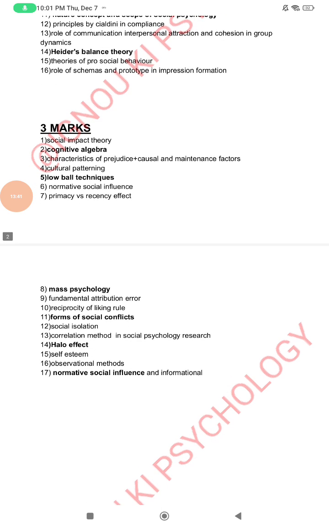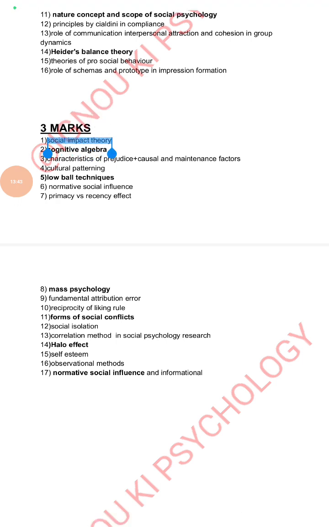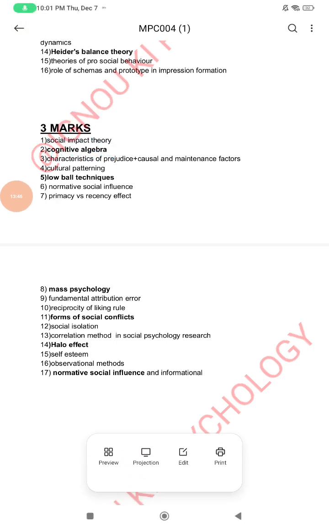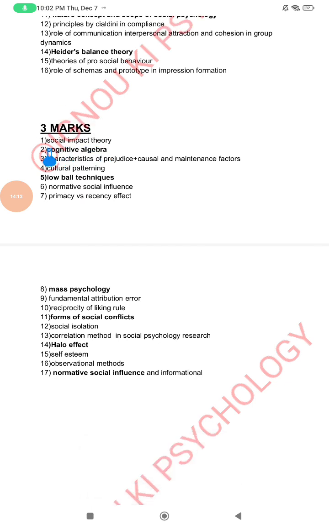Then comes question number 3 with 3 marker questions. First, social impact theory. What is social impact theory? It is given by Latané. It basically gives a model that explains how other people's influence is a result of social forces acting on the individual. How the other forces act on an individual is all explained by social impact theory. So it is a 3 marker, that means you have to explain in about 80 to 100 words.